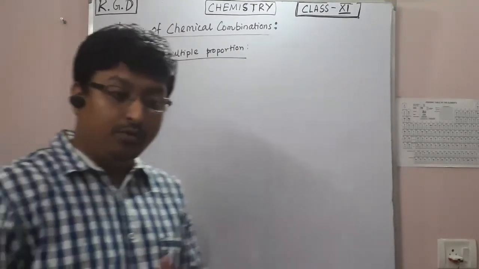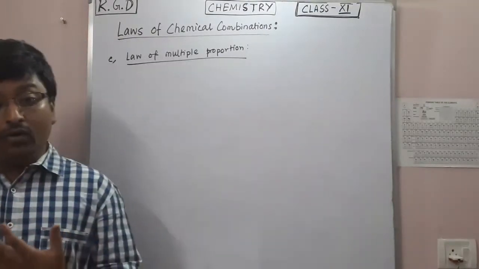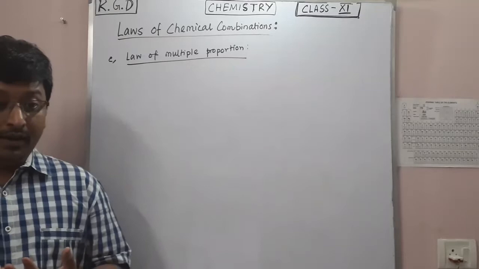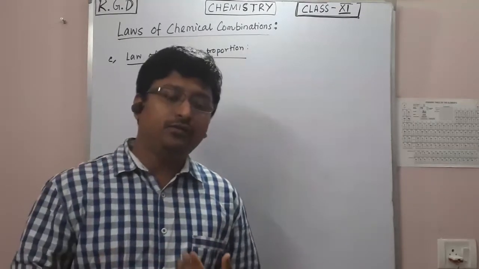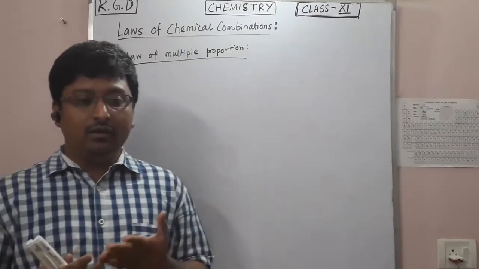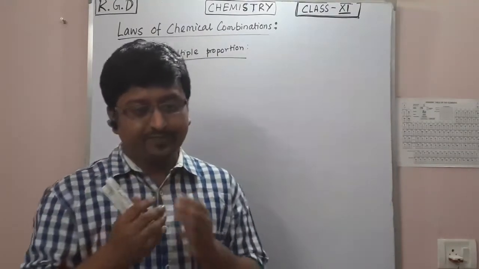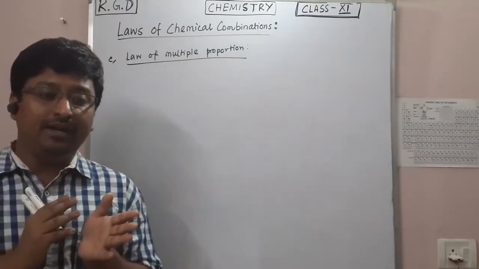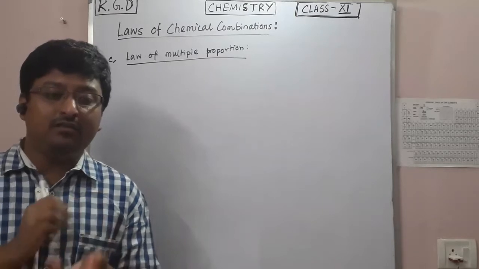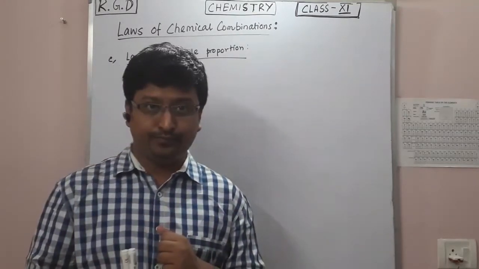Law of multiple proportion is basically when two or more elements combine to form more than one compound. Then the masses of the elements which combine with a fixed mass of the other bear a simple number ratio.